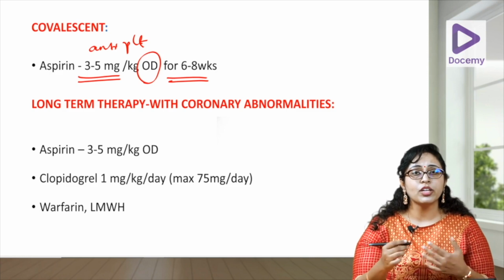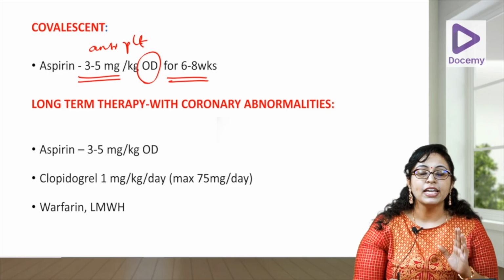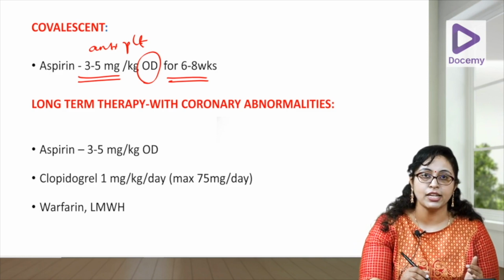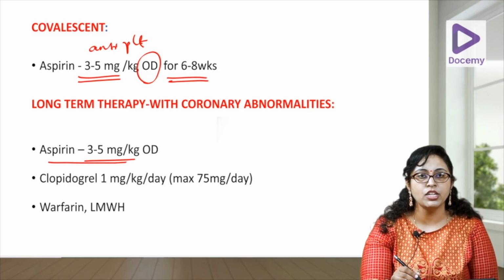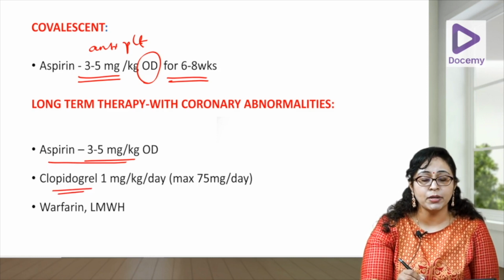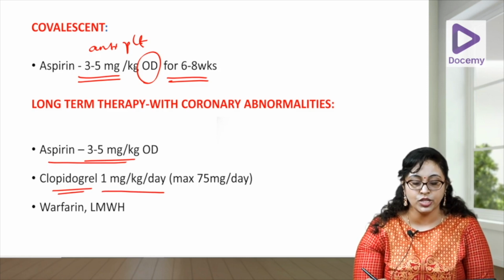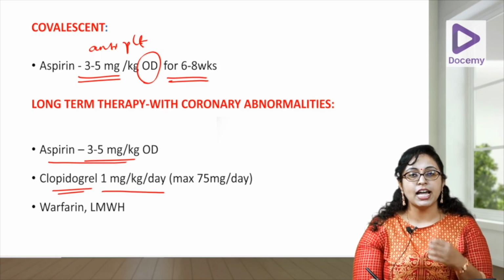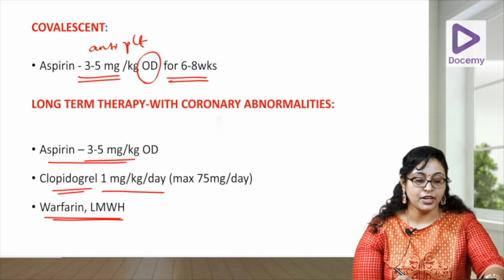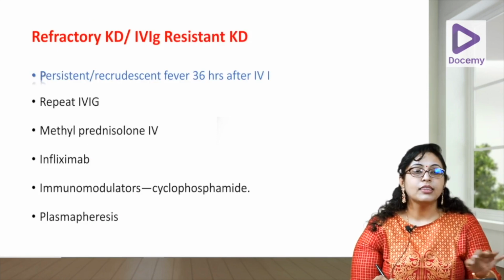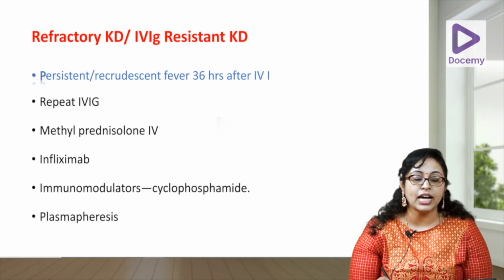Now, if there are coronary abnormalities and if there is an aneurysm, there is always a chance of thrombosis. So, in that case, you have to give prolonged antiplatelet therapy. Aspirin again in the antiplatelet dose of 3 to 5 mg per kg OD. Then another antiplatelet is clopidogrel, which can be given in the dose of 1 mg per kg per day for a maximum of 75 mg. And if there has been a thrombosis, you have to give low molecular weight heparin or warfarin to that child as anticoagulation. Third step in treatment is the treatment of refractory KD or IVIG resistant KD.